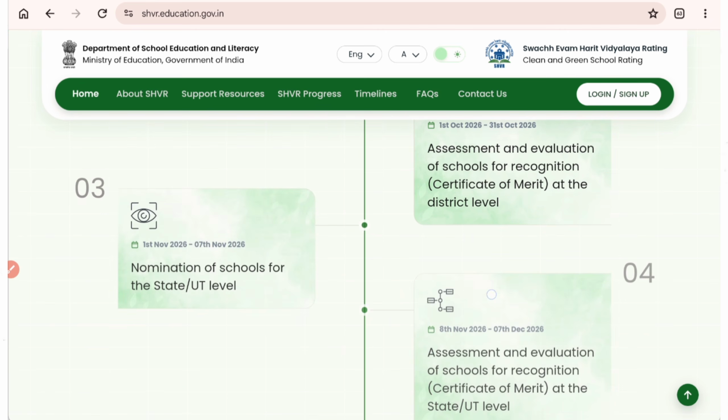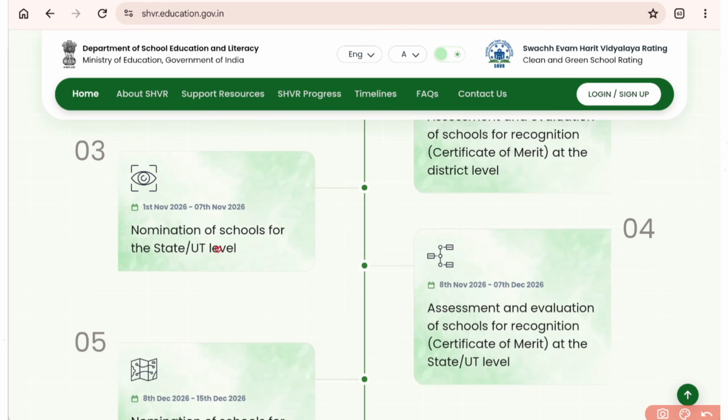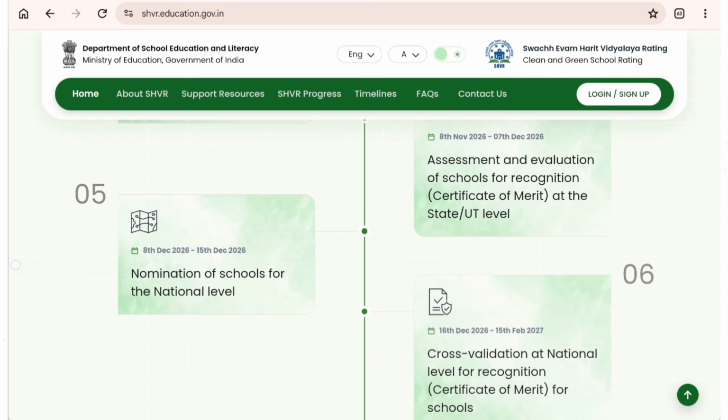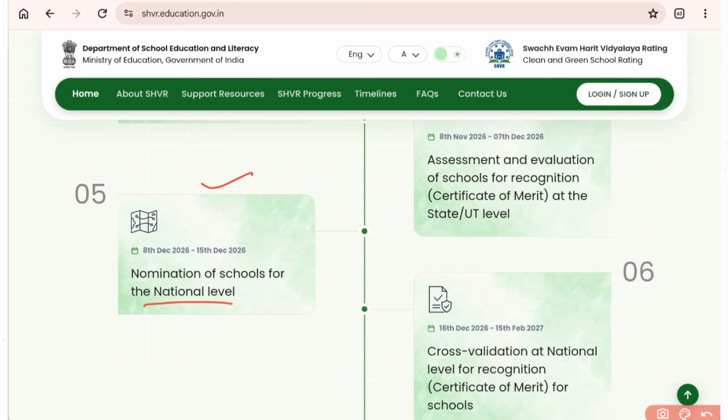Then the third stage is nomination of schools for state and UT level. If your school is a topper at state or UT level, then you will be nominated for further. Then step 4 is assessment and evaluation of the school at state level. Then you are going to be assessed in the state level competition. Then from there you will be nominated for national level. If your school has the top percentage, then you may be nominated for national level.